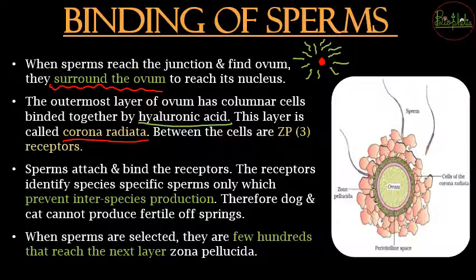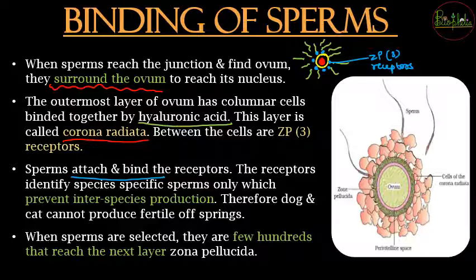So there is a covering completely over it. This covering of corona radiata is going to have some receptors. These receptors, which are shown by the blue color in my drawing, are going to be called ZP3 receptors. And what are these ZP3 receptors? These ZP3 receptors are going to attach and bind to the sperms, and once they bind, they are going to help identify the species-specific sperms.